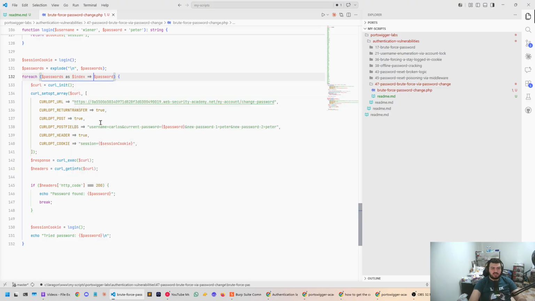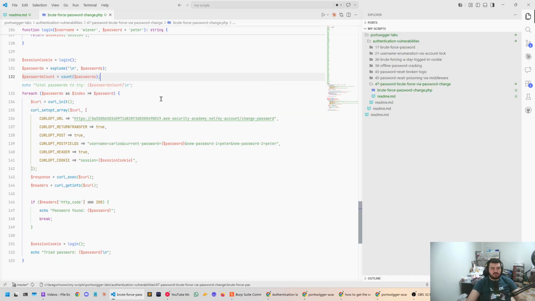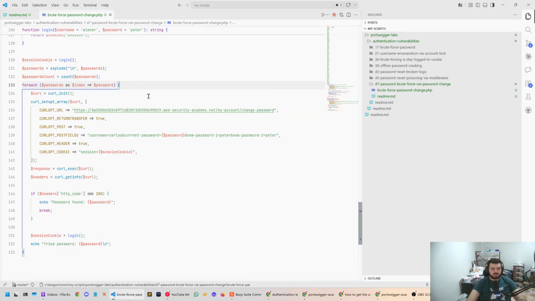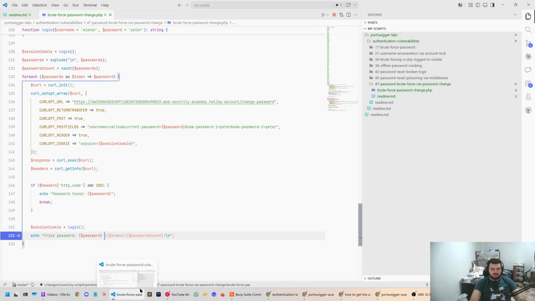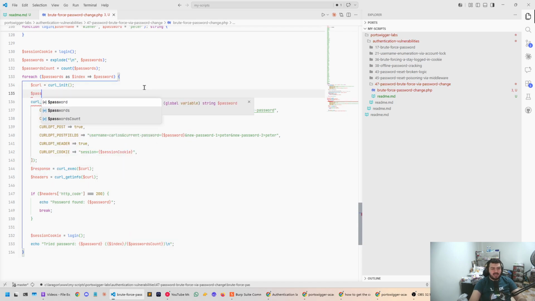Let's also do index, and then passwords count. Gonna do count password. So then tried password index out of password count. Lovely stuff. And then something that I learned from experience that I'm gonna let you know about at the end of this video is adding trim here,